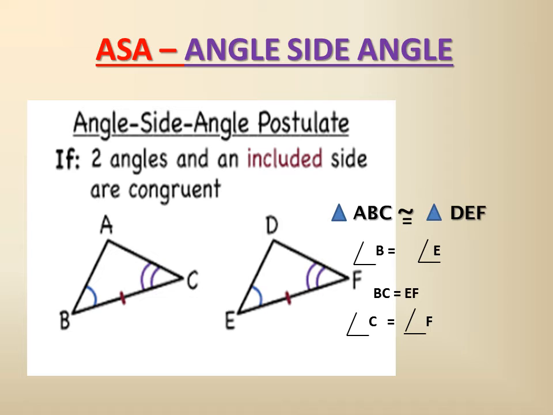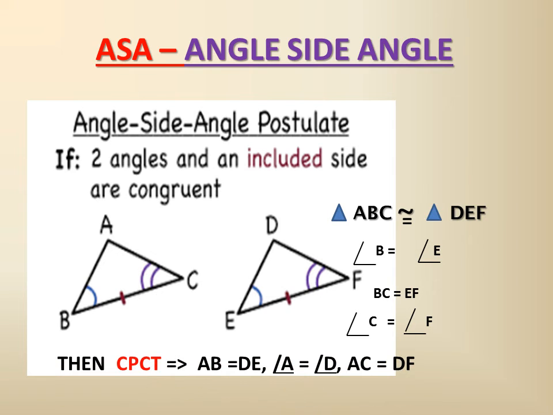So we can say these two triangles are congruent, and according to the CPCT rule, the sides which are not being discussed, AB will be equal to DE and AC will be equal to DF, and the other angle which we have not considered in the postulate, angle A, will be equal to angle D. Since these two triangles are congruent, the corresponding angles will also be equal by the CPCT rule. So angle D will be equal to angle A.